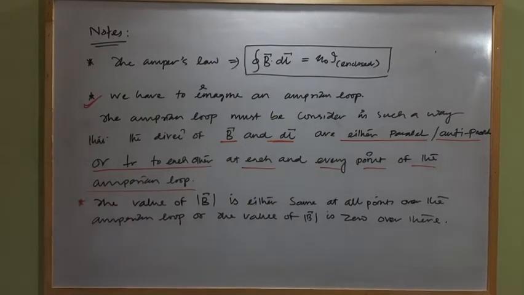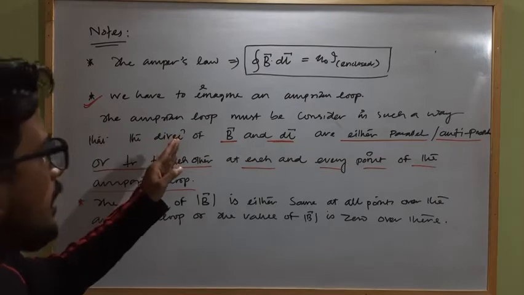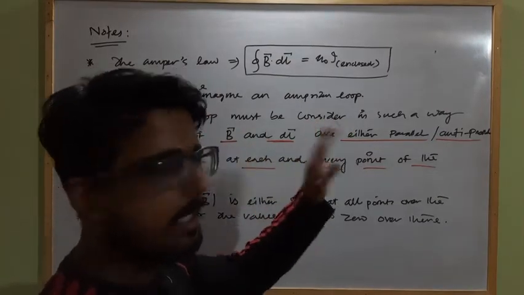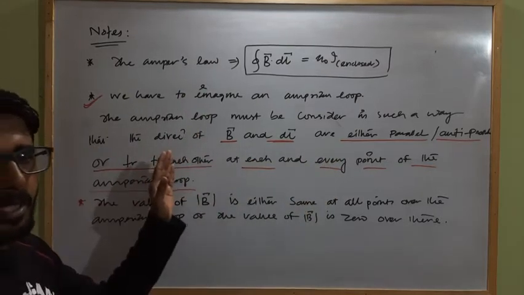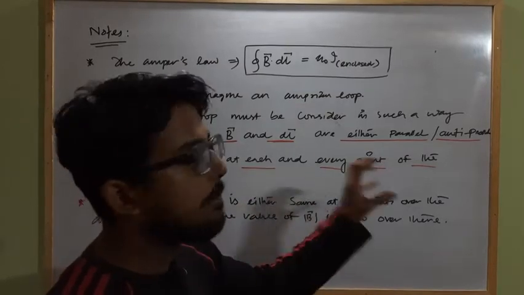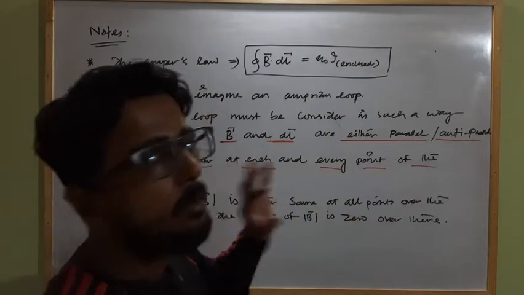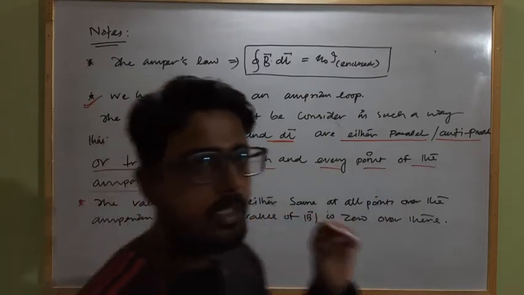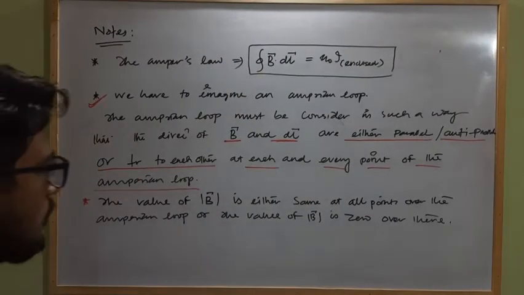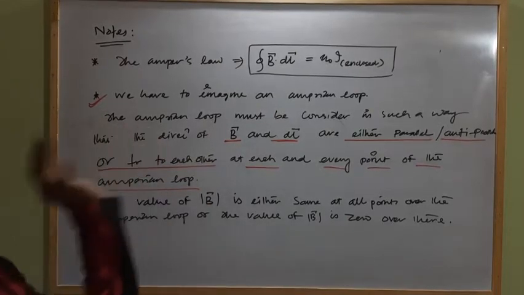Okay, so during the imagination of the Amperian loop, first we have to remember that the direction of B and dl vector must be parallel or anti-parallel or perpendicular, and the value of B vector magnitude will be the same over all the points of the Amperian loop or it will be 0 over all the points of the Amperian loop. Clear? So you have to remember these 2 points for considering the Amperian loop.